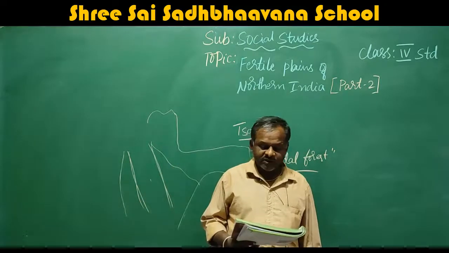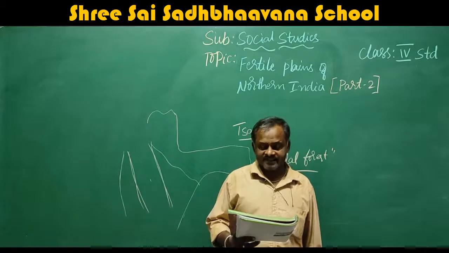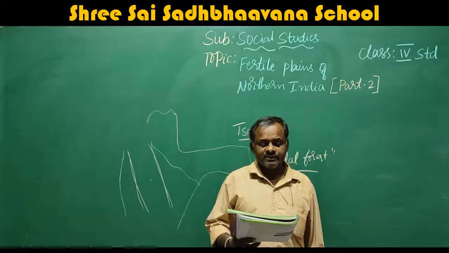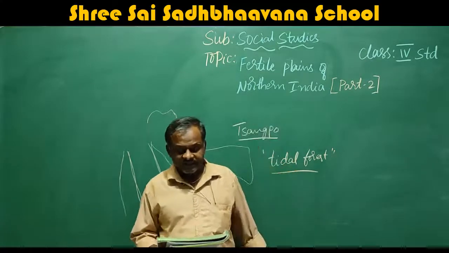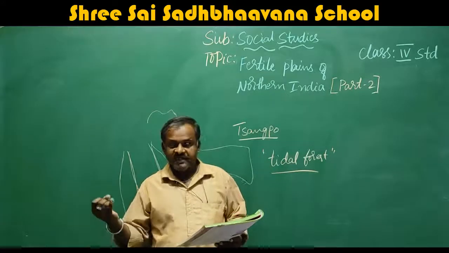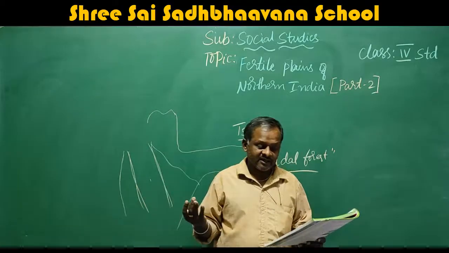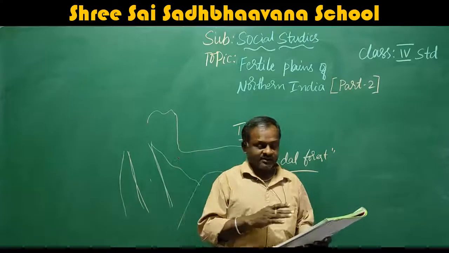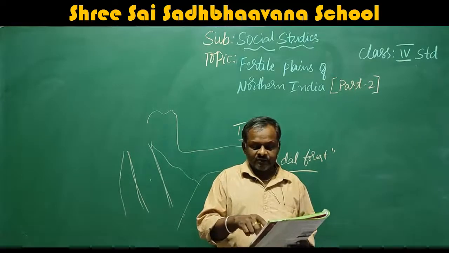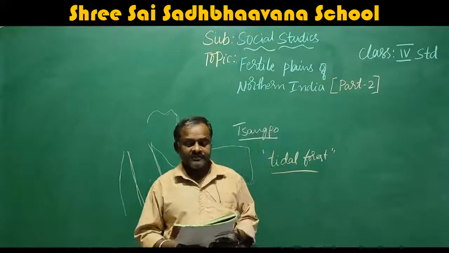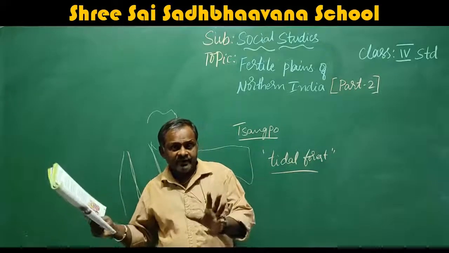Rajgir and Bodh Gaya are famous tourist centers. This is about the Ganga Basin. It flows in Uttar Pradesh, Delhi, Bihar, West Bengal, and parts of Madhya Pradesh. See, 1, 2, 3, 4, 5 states. This Ganga Basin flows in 5 states.